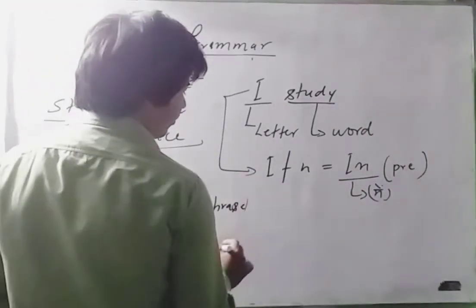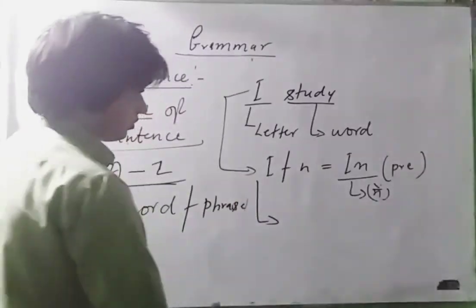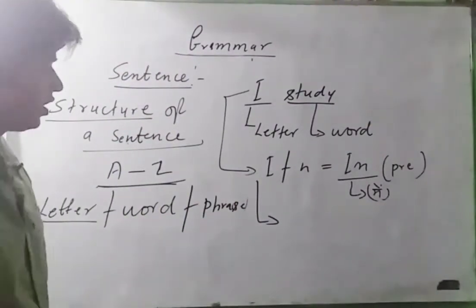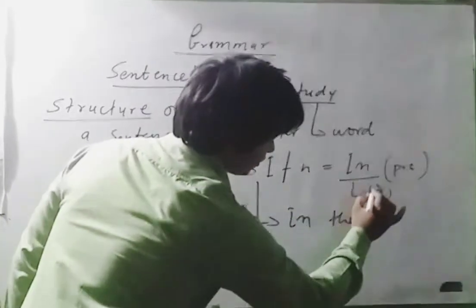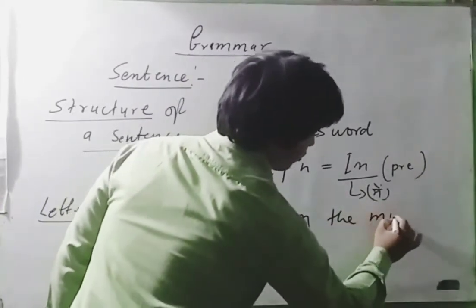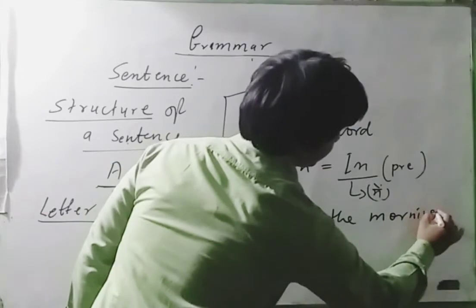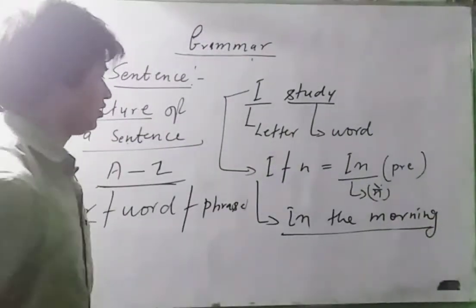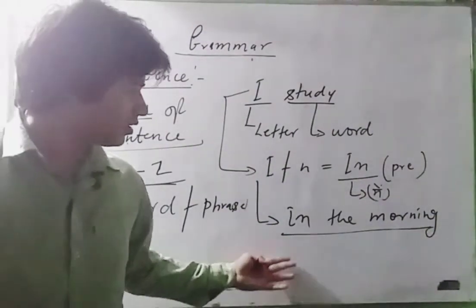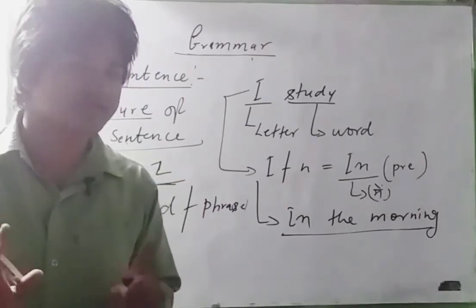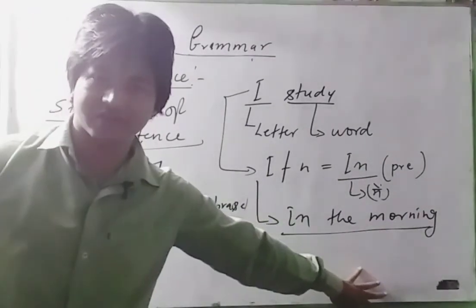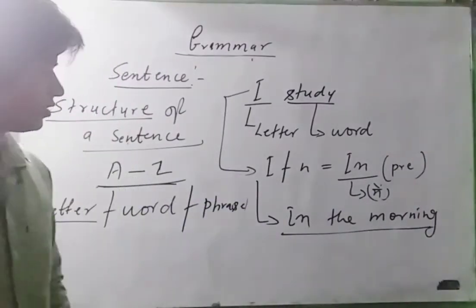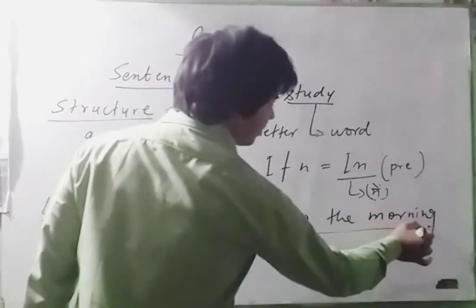But when we include another word, suppose in the morning, in the morning, this is not a sentence. These are a group of words but not having a complete sense.